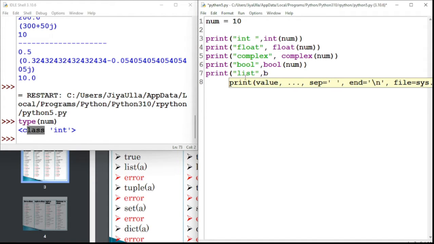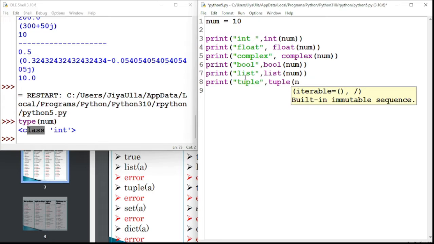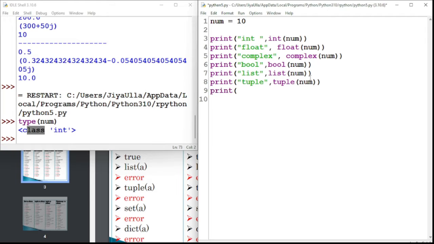Let's see what happens if I convert the number to a list. Will it work or not? It will not work, I will show you. Tuple, I want to convert by the help of the tuple constructor. Try to understand what I'm using here, because these are all constructors you have to remember. If I want to convert to int, we use the int constructor, like that. Print. Next is the dictionary constructor, the dict constructor. I will use it here with num.